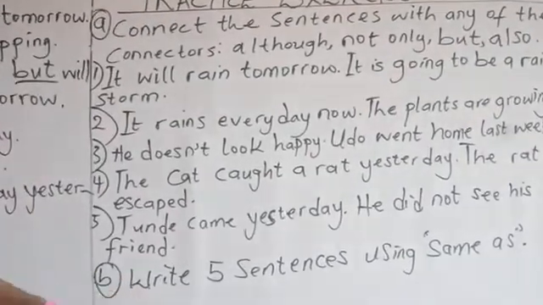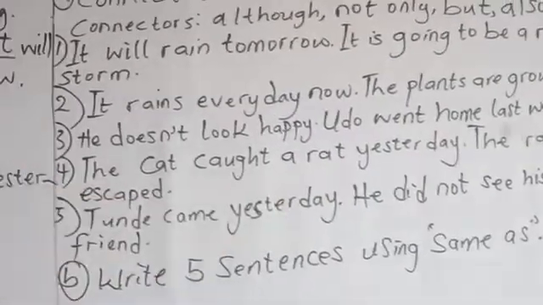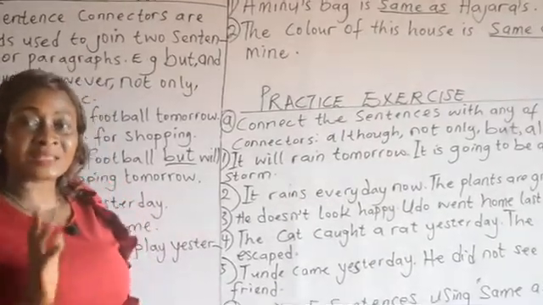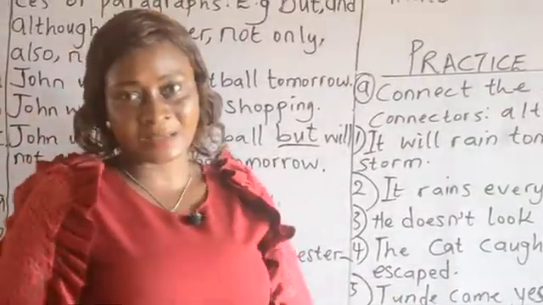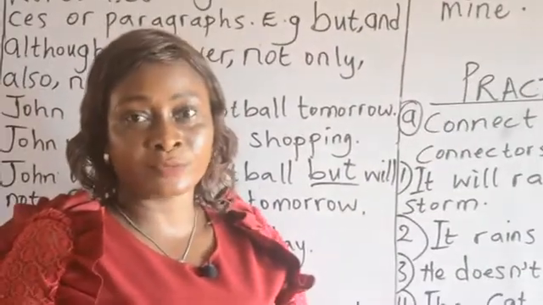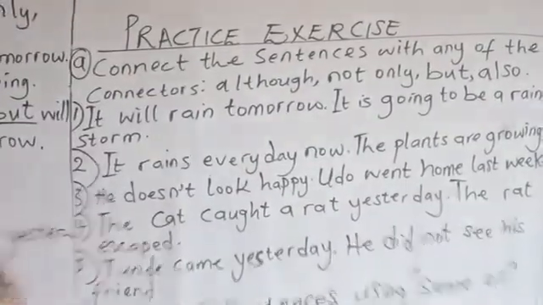B, you are to write 5 sentences on your own using the word same as. Again, I said you are to write 5 sentences on your own using the word same as. I guess it's quite simple. It's a walkover for you. Please, make sure you do all of these and read your books. Read your books and do not play away your time.